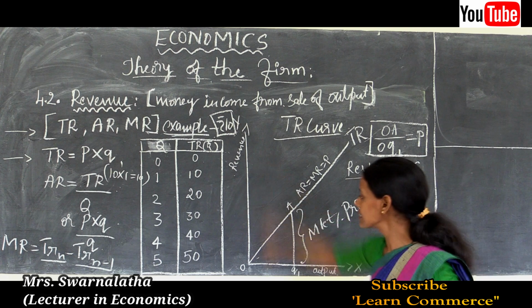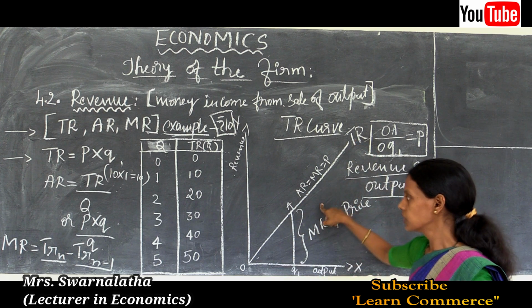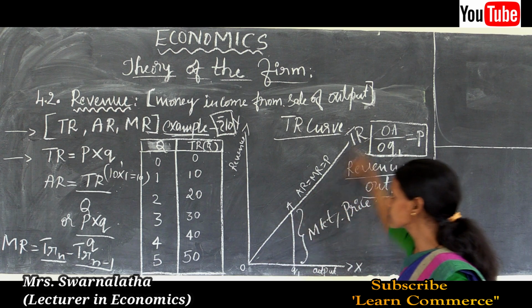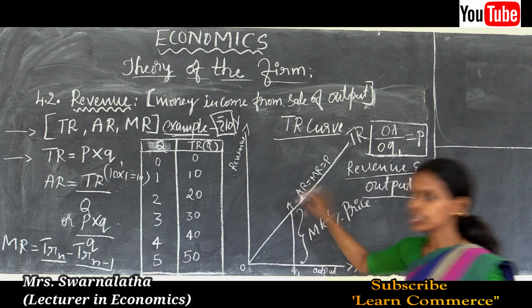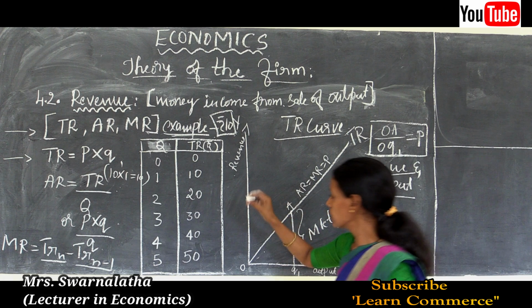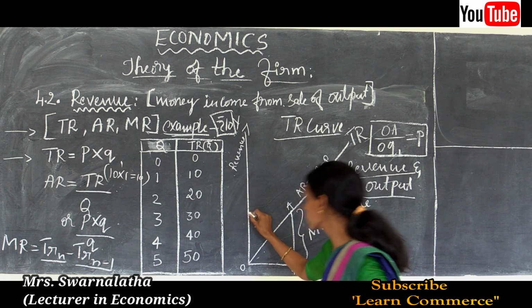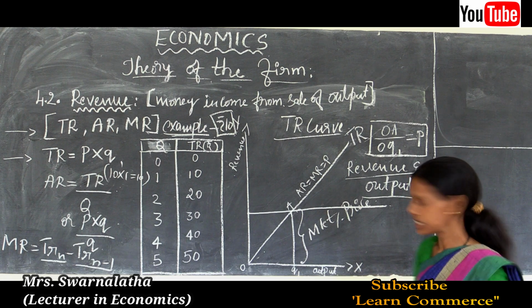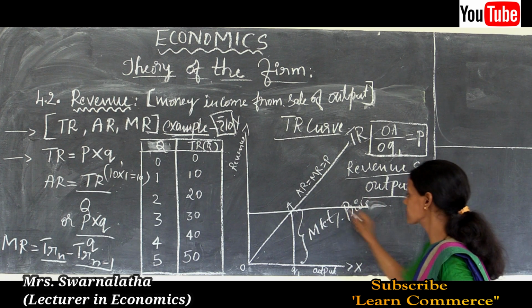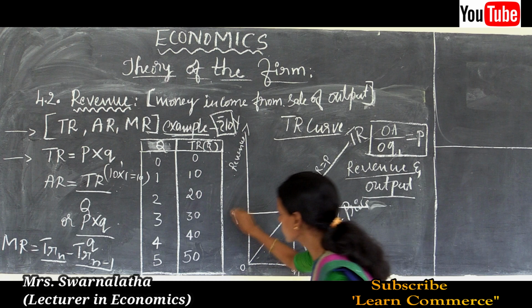For example, this is a total revenue curve. It is an upward rising curve. But this price line is a horizontal straight line. Price line is P. This is a horizontal straight line.